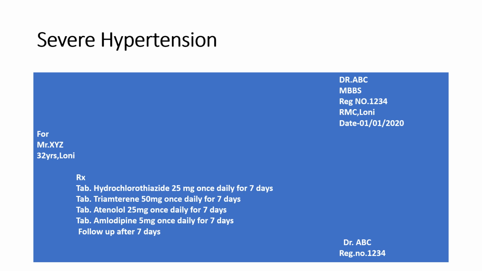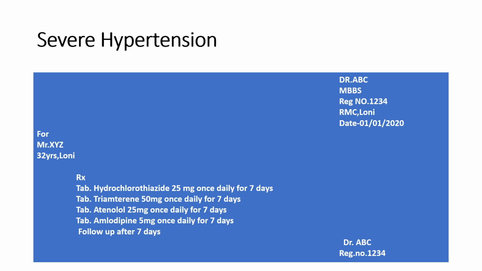Hydrochlorothiazide is a thiazide group of diuretic which increases sodium excretion. Triamterene is a directly acting potassium sparing diuretic. It directly blocks the sodium channels in the luminal membrane of the collecting duct. This will increase sodium excretion and reduce potassium excretion.